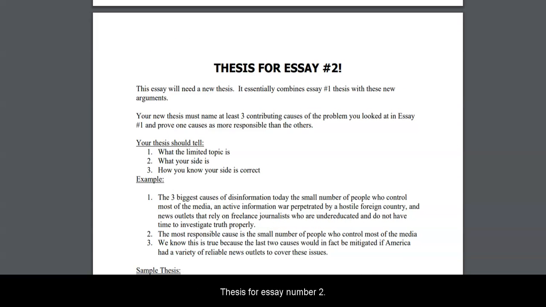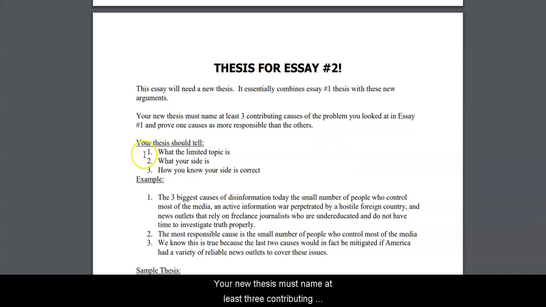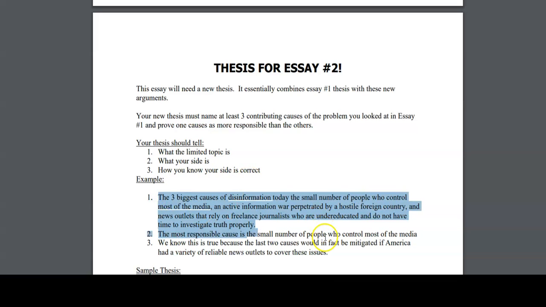Your thesis for essay number 2. This essay will need a new thesis. It essentially combines essay number 1 thesis with these new arguments. Your new thesis must name at least 3 contributing causes of the problem you looked at in essay 1 and prove one cause as more responsible than the others. So your thesis needs a topic, argument, and explanation. And here I've given the 3 biggest causes.